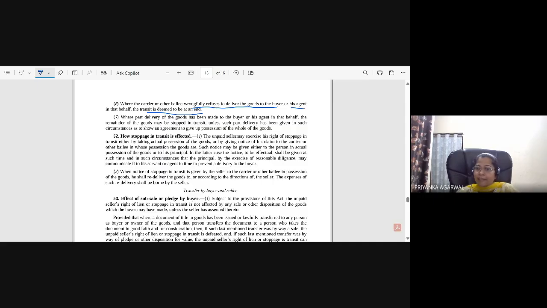Obviously not with the buyer. That possession is with the courier or with any other bailee. And he must have the right of disposal. If the right of disposal has been transferred, then right of lien goes away.